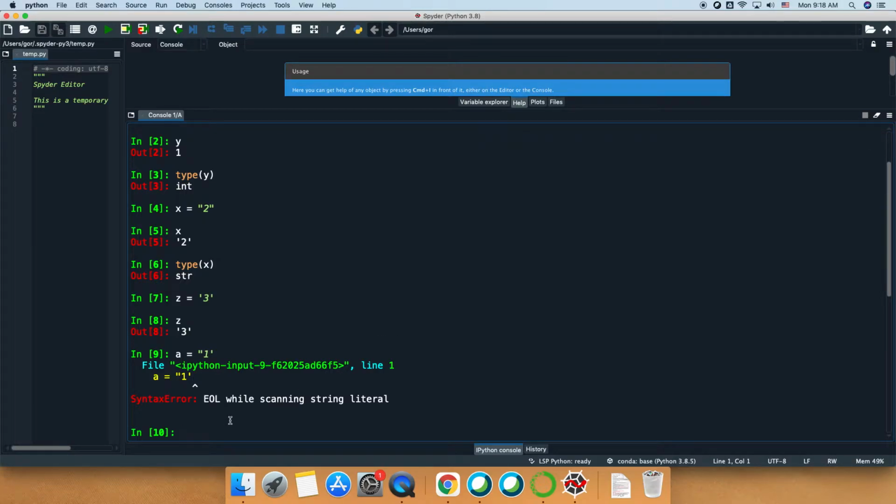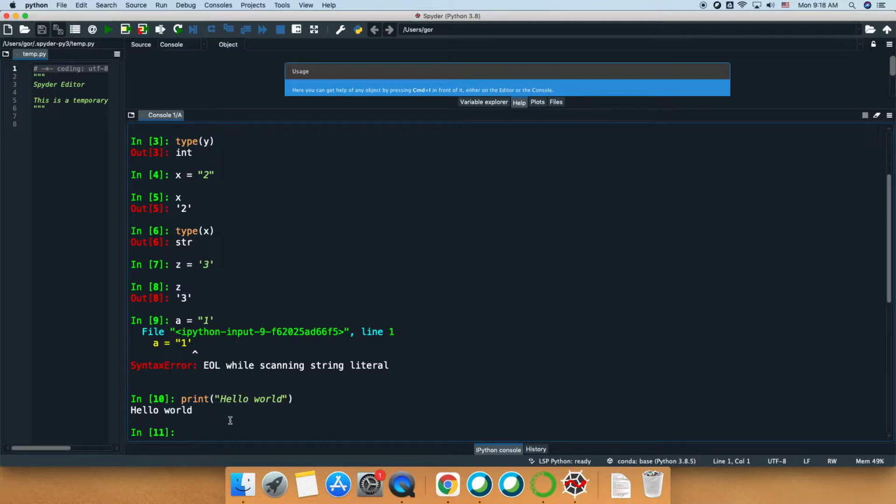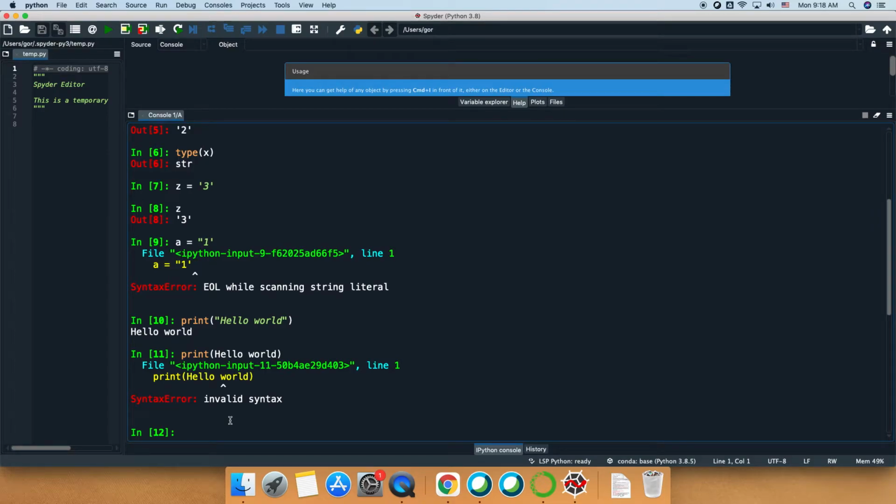We used strings before. For example, when we did print hello world, this hello world was a string, and that's why we had to put it in quotation marks. If we did not use the quotation marks here, Python would have interpreted that as variable names and would have given us an error, because we don't have a variable hello, we don't have a variable world, and also, you can just simply put a space in between.